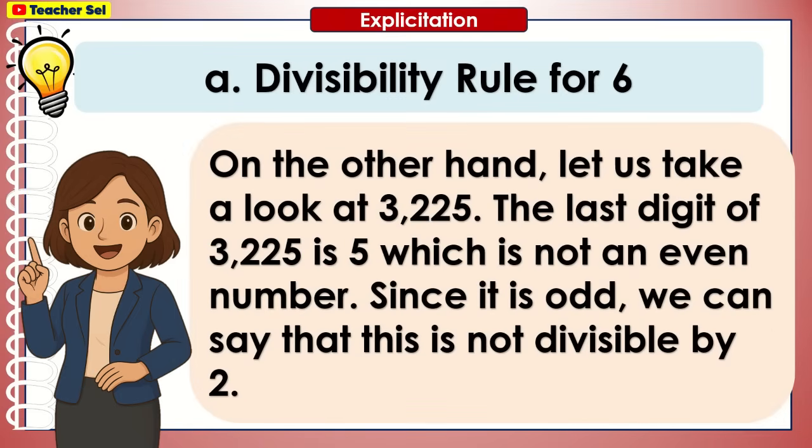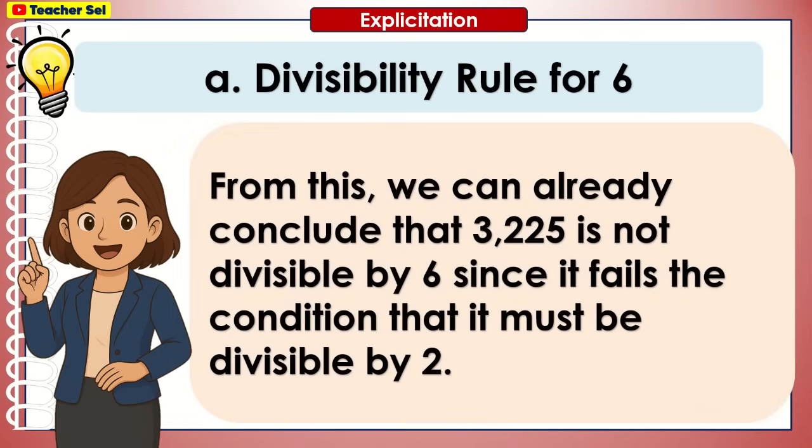On the other hand, let us take a look at 3,225. The last digit of 3,225 is 5, which is not an even number. Since it is odd, we can say that this is not divisible by 2.